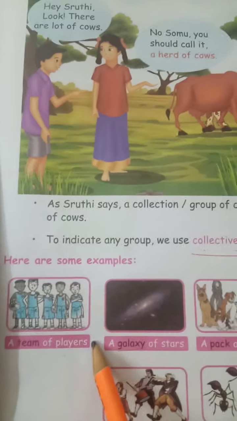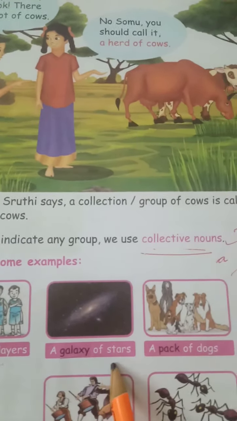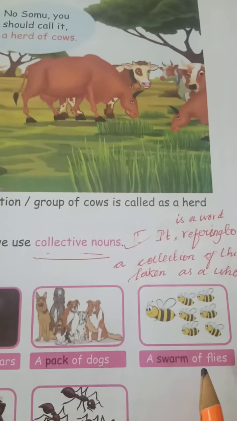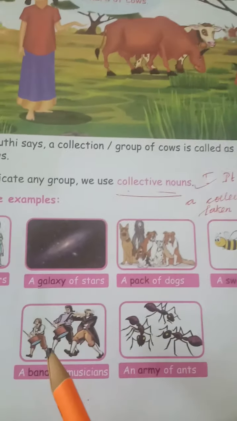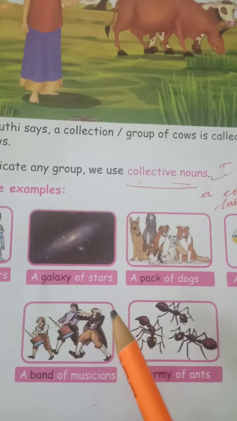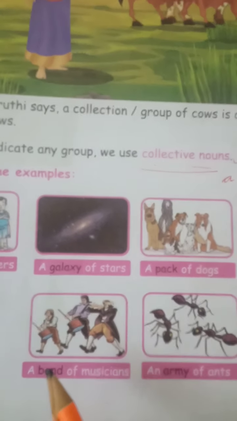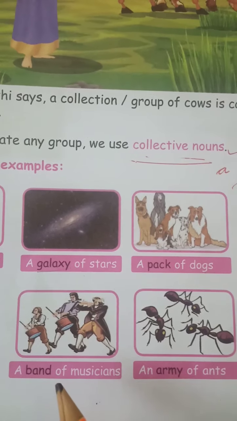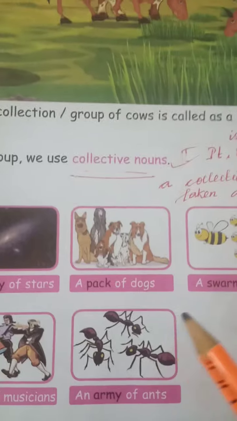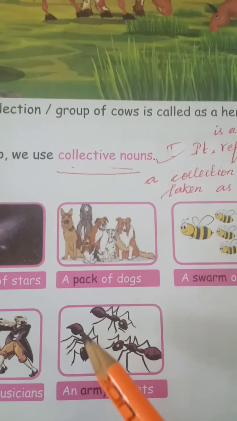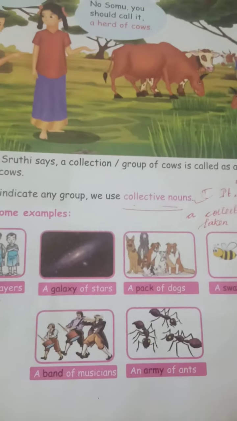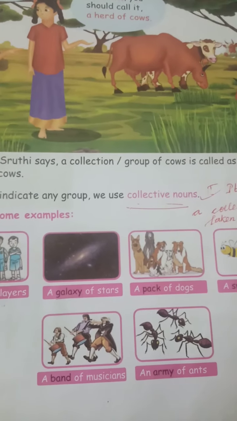A team of players. A galaxy of stars. A pack of dogs. A swarm of flies. What's the next? You can see musicians. How can you call them? You can call them a band of musicians. What's the next? Ants. An army of ants. So students, I hope you understand what a collective noun is.